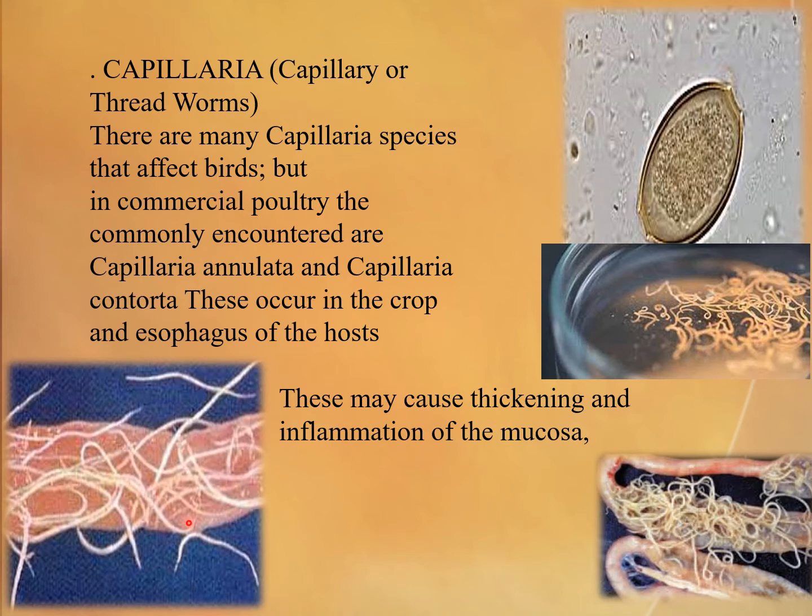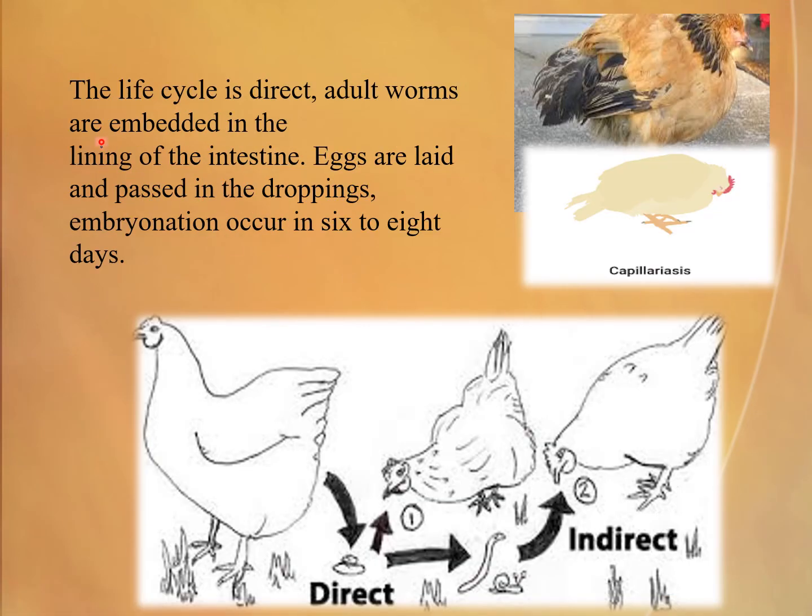It's relatively long. The life cycle is direct. Adult worms are embedded in the lining of the intestine. Eggs are laid and passed in the droppings. Embryonation occurs in 6 to 8 days. Is it direct or indirect? The Capillaria life cycle is direct.